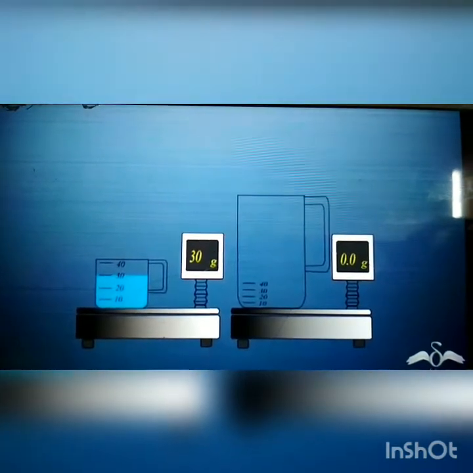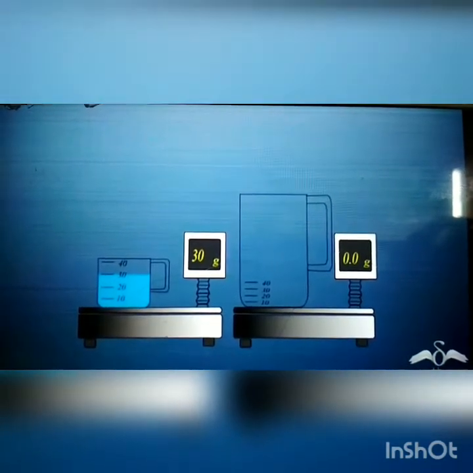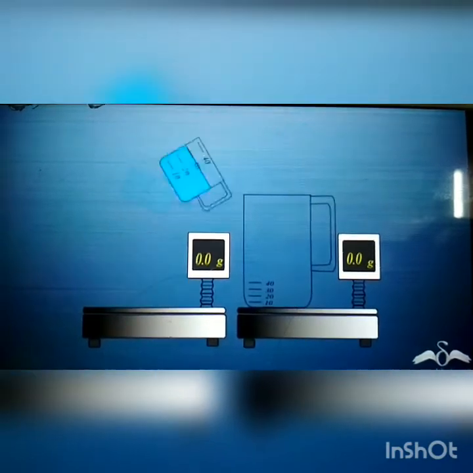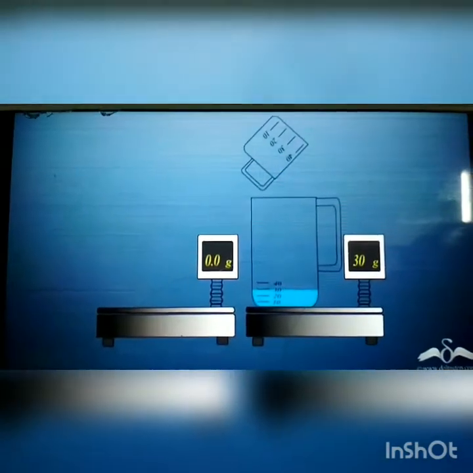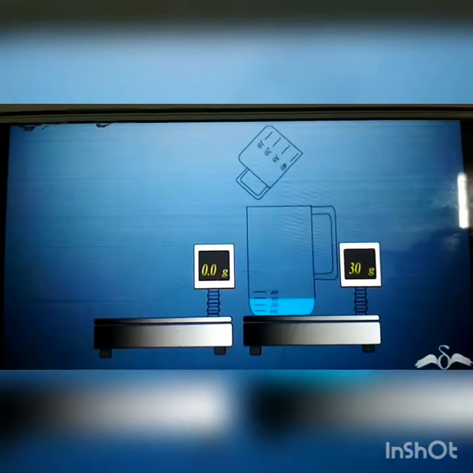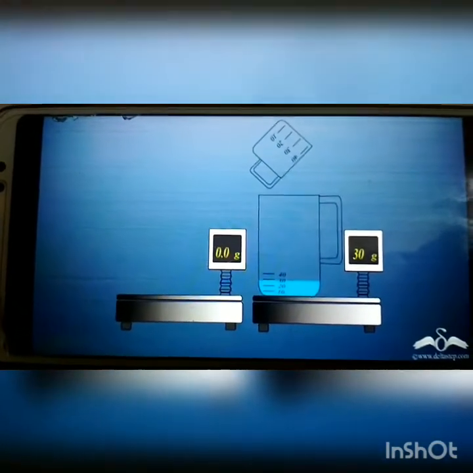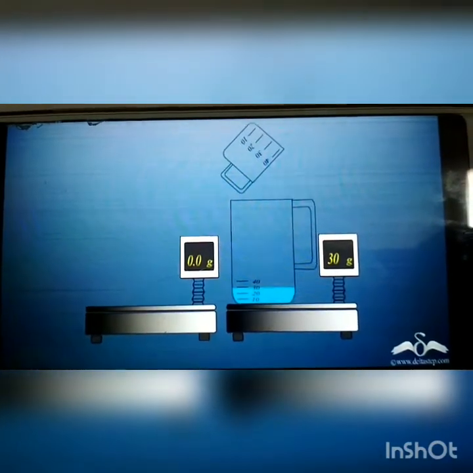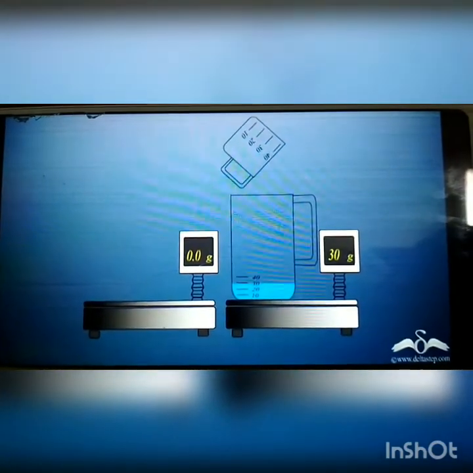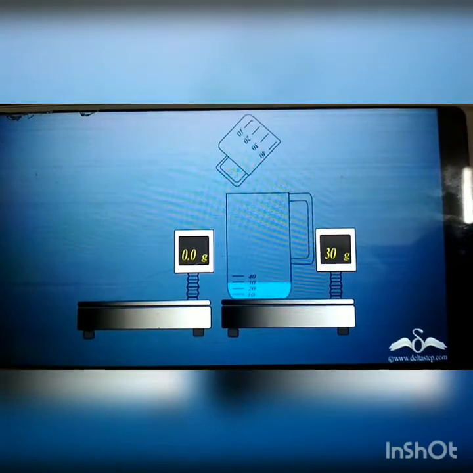If you put some water in a smaller container, we see its weight is 30 gram. It occupies 30 centimeter cube in the smaller container, and it takes the shape of the smaller container. Then transfer it into the bigger container. What do you observe? We observe the same quantity of water.